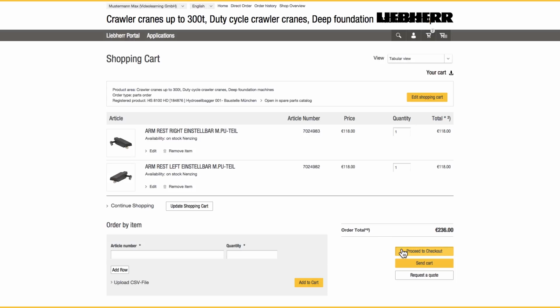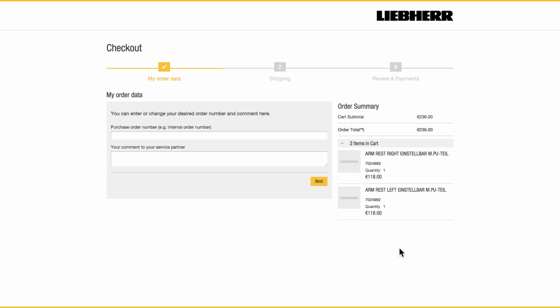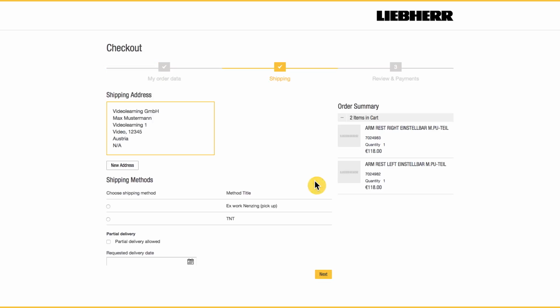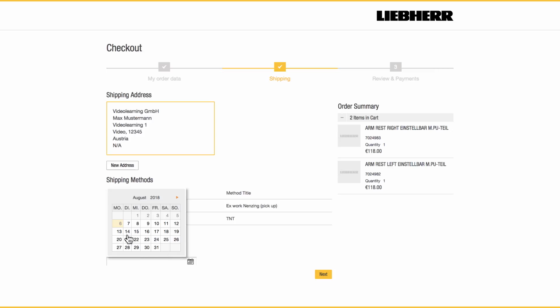I can order this shopping cart, request an offer from the service partner, or pass it on internally to my purchasing department. I would like to order. I enter my internal purchase order number and a comment. In the second step, I check my delivery address and select the desired shipping method. I authorize the partial delivery and would like to receive it on Monday.